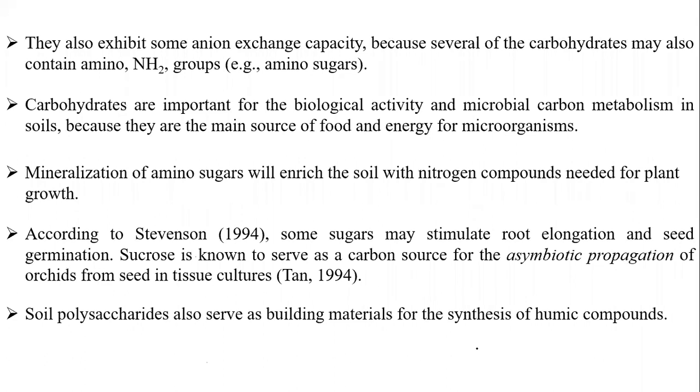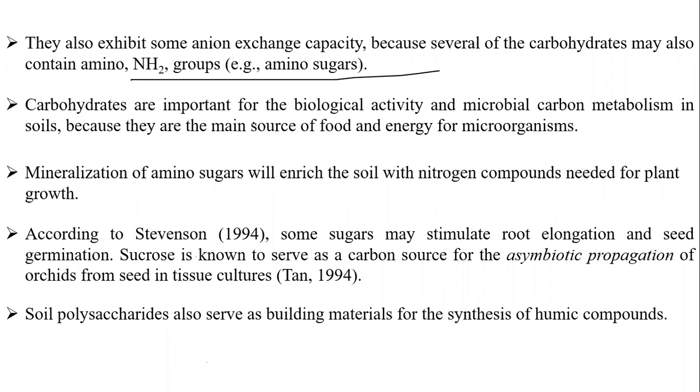They also exhibit some anion exchange capacity because several carbohydrates may also contain amino groups, as in many amino sugars. You will get a detailed explanation in the coming slides of how the cation and anion exchange is influenced by these amino groups.